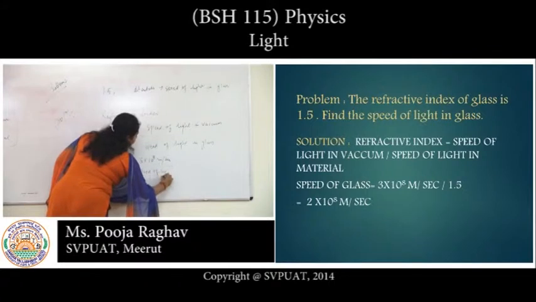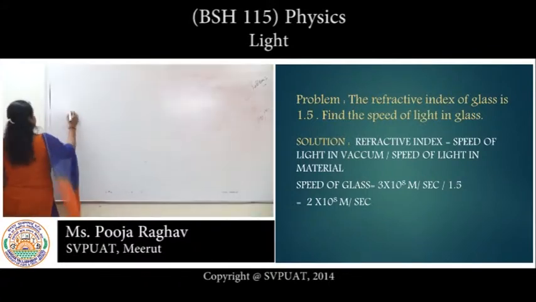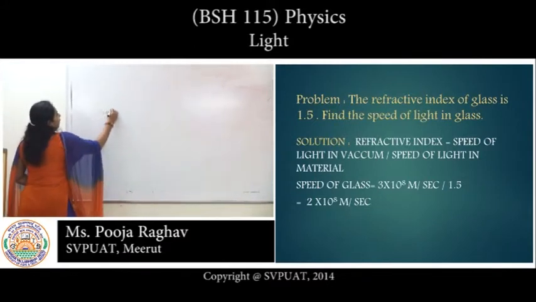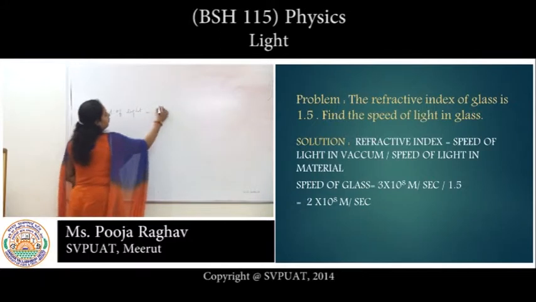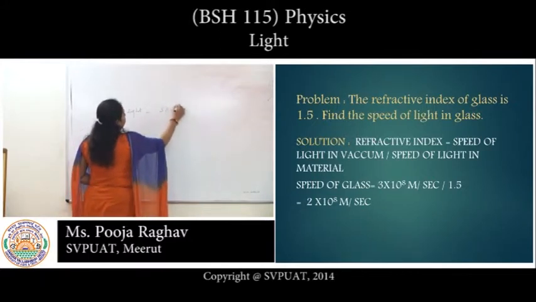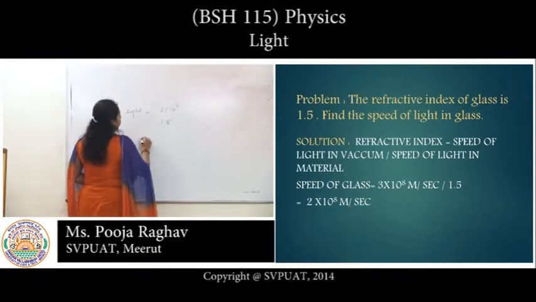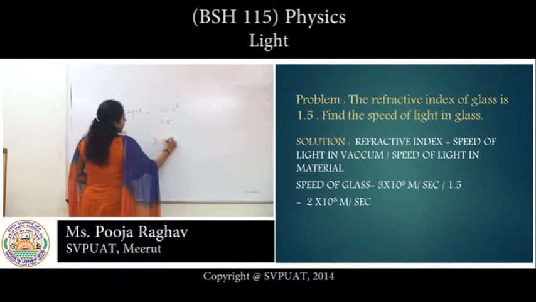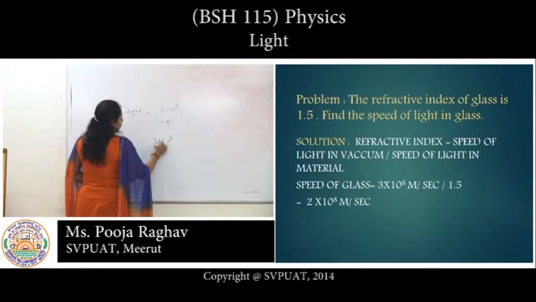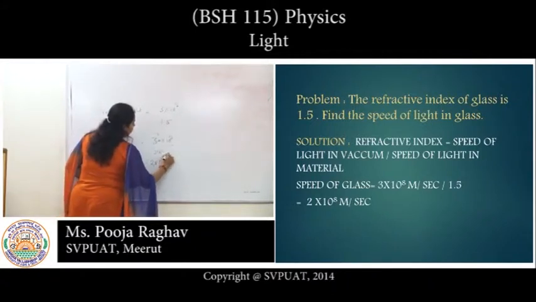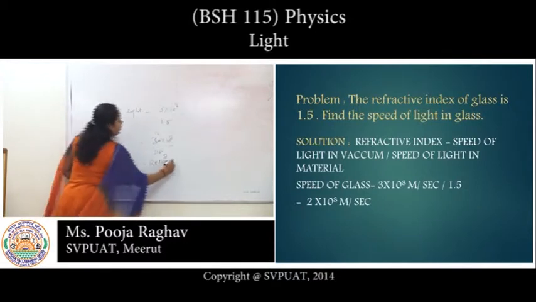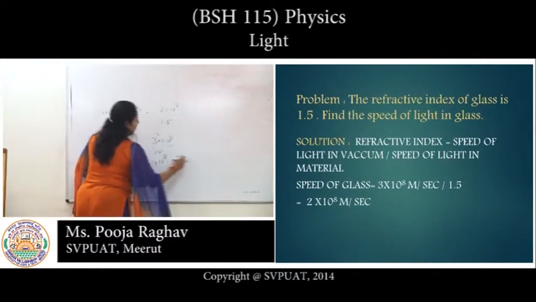Then speed of light equals 3 into 10 to the power 8 upon 1.5. The answer will be 2 into 10 to the power 8 meter per second.